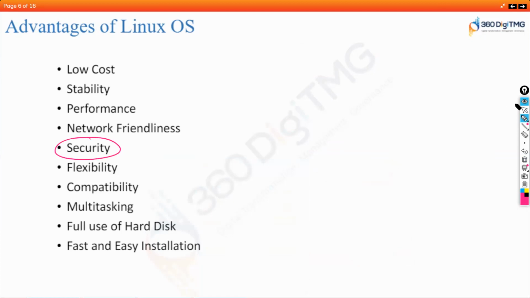You can see the options that you have for various servers, and you will never hear of a virus attack happening on a Linux system. Very rarely will you see a virus attack on the Linux operating system, because in Linux, everything is a flat file.